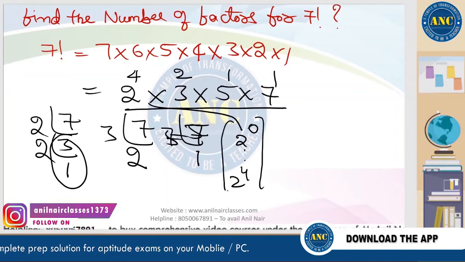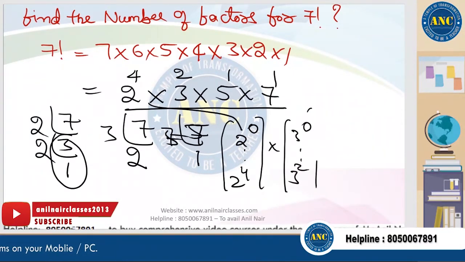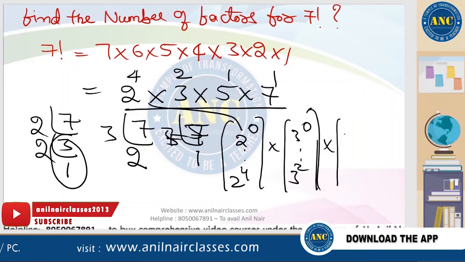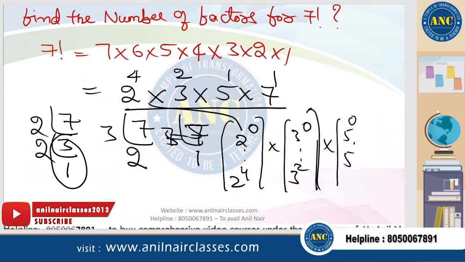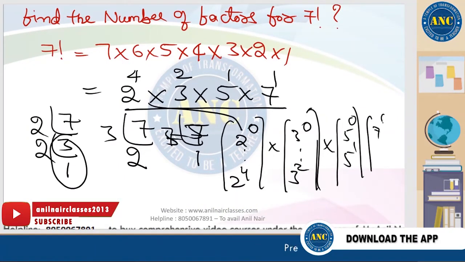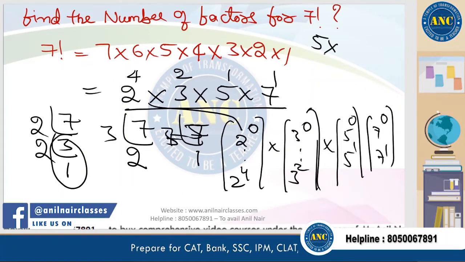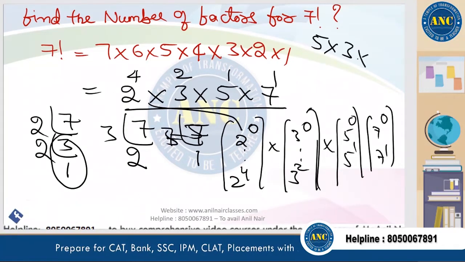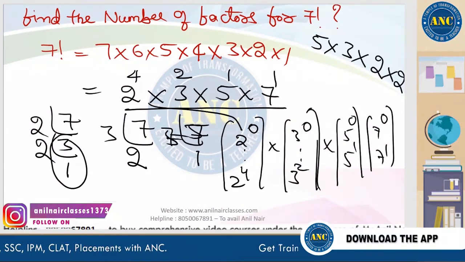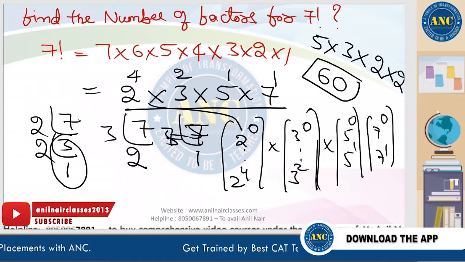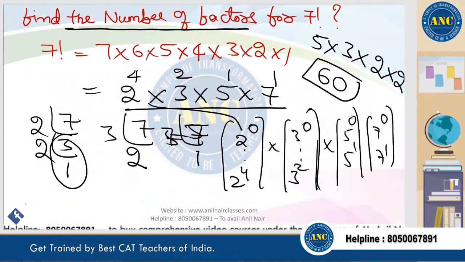2 power 0 to 2 power 4. 3 power 0 to 3 power 2. 5 power 0, 5 power 1. 7 power 0, 7 power 1. So how many cases? 0 to 4 is 5 cases. 0 to 2 is 3 cases. 0 to 1, 0 to 1. 4 3s are 12, 12 5s are 60. The answer for the number of factors of 7 factorial is 60.